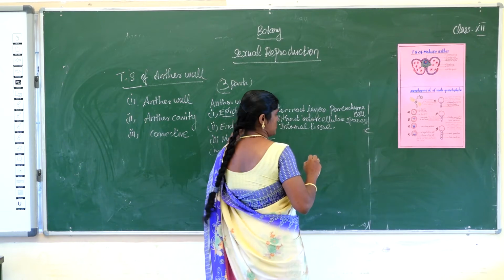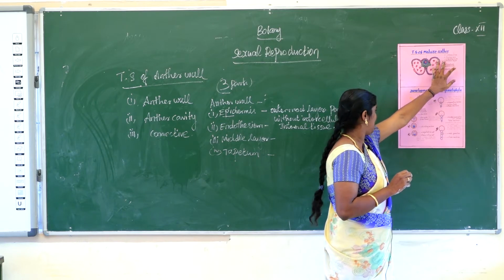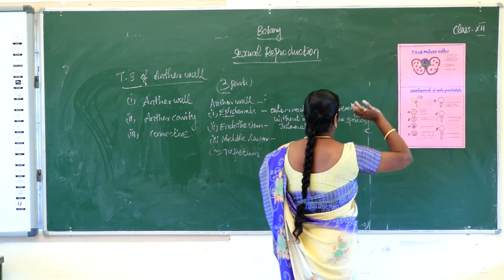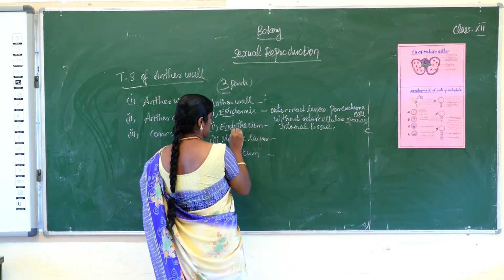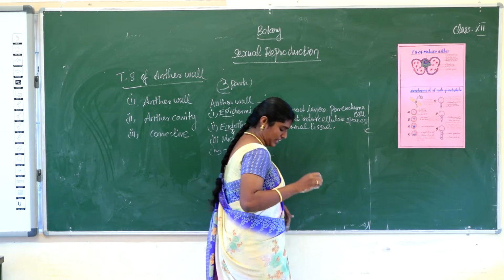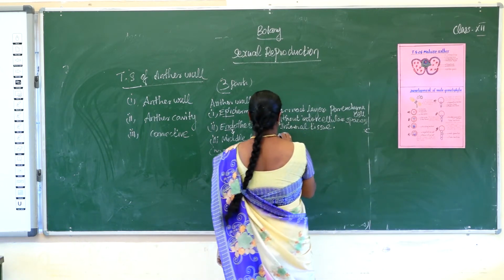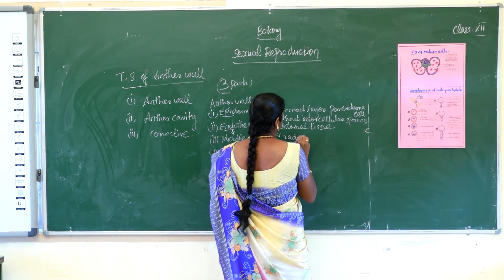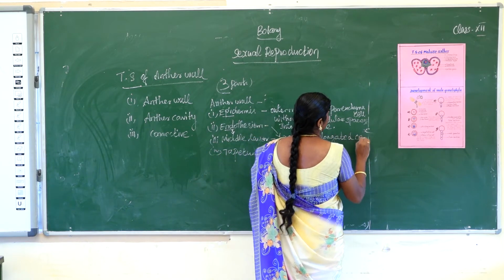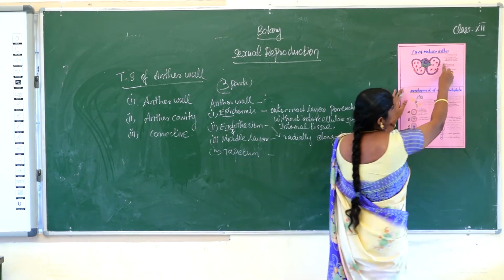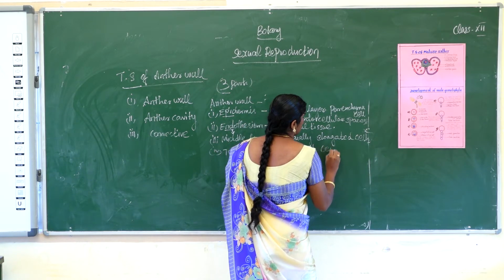Okay, first epidermis. Epidermis is the outermost layer. It is made up of single parenchyma cells without intercellular spaces. Its main function is protection of the internal tissue. Next one, endothecium. Endo means inside. These cells are radially elongated cells. It is found just below the epidermis.